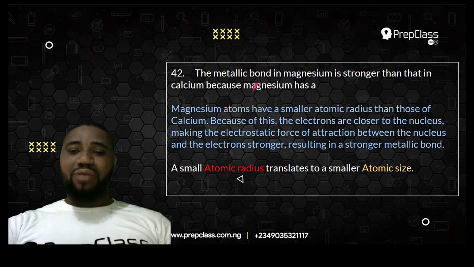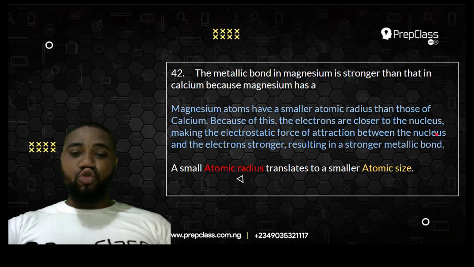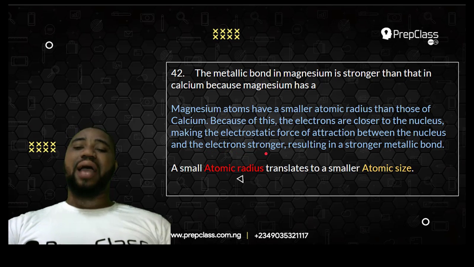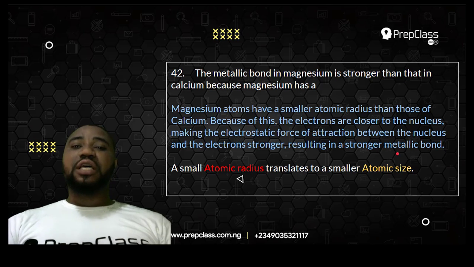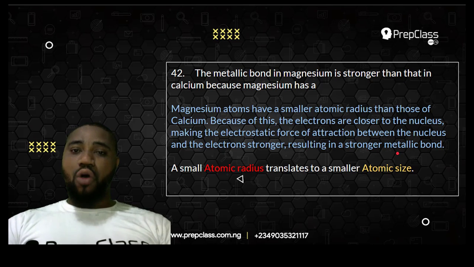That was why I said that because of this, the electrons are closer to the nucleus, making the electrostatic force of attraction between the nucleus and the electrons stronger, resulting in a stronger metallic bond. Because the atomic radius is small, the electrons in the orbit are closer to the nucleus.